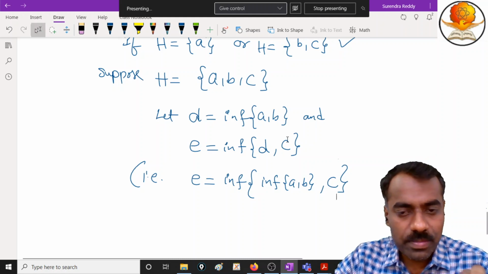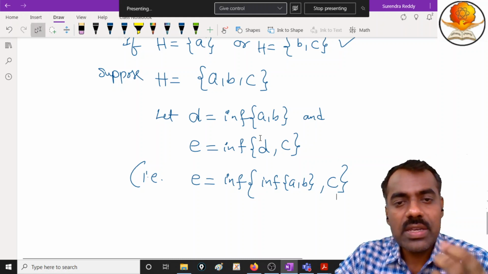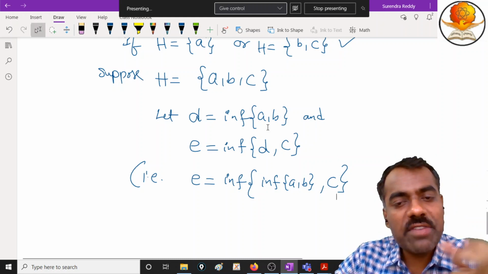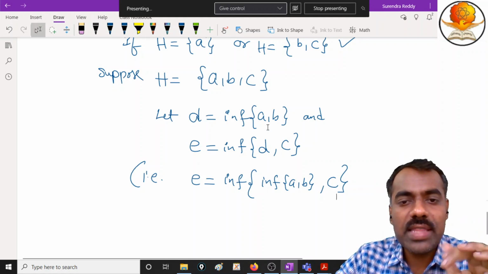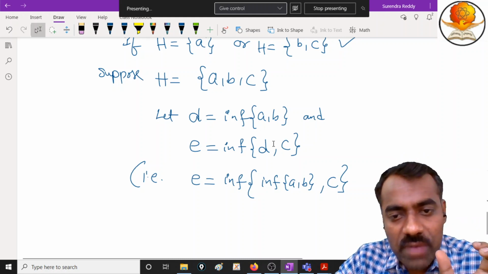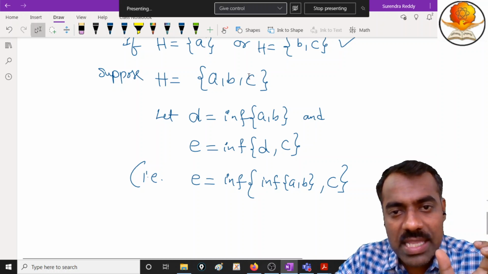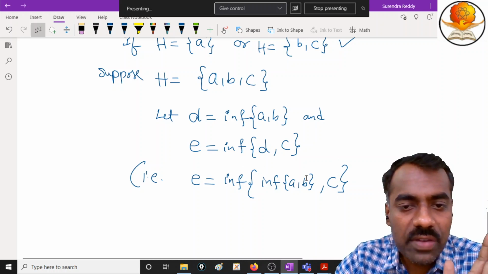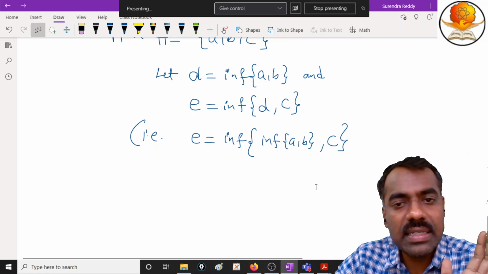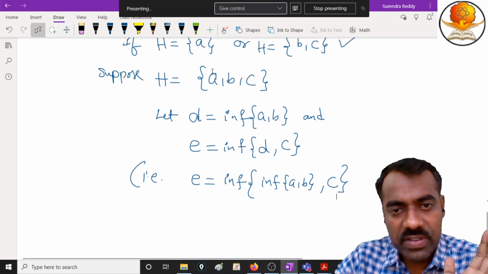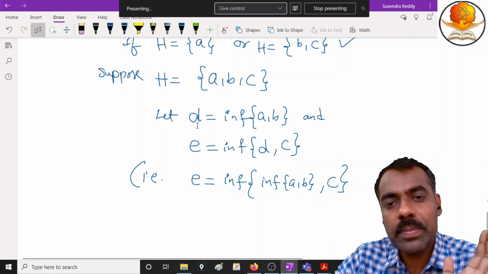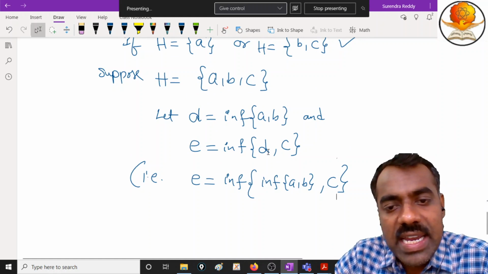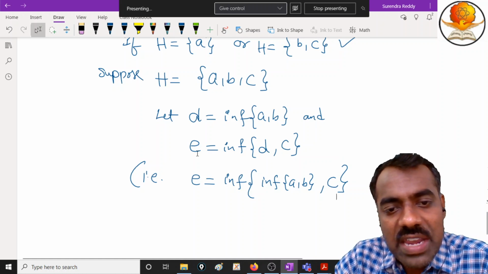So if we have three elements, you take any two elements, first find their infimum. Then whatever element you got, along with the other element, you find its infimum. Okay, is that clear? What is our E? E is, first take two elements A and B, find infimum, that is D. Then we take D comma C, and for that we find infimum E.